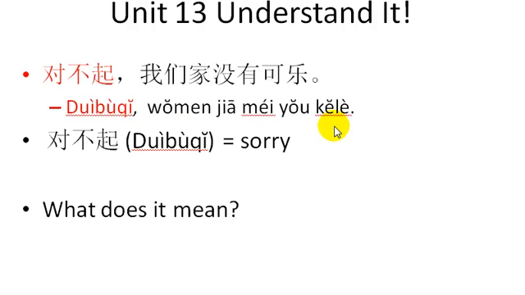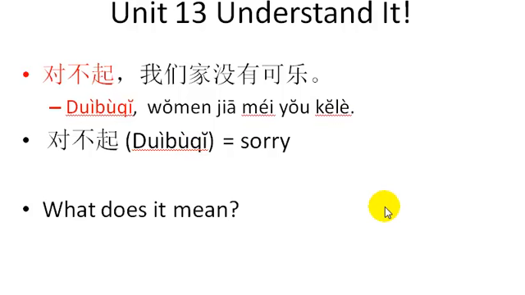So Gao Xiaoyan responds, 对不起. This is a very important word that you are finally learning in Unit 13. 对不起 means sorry. This is how you say sorry. So Xiaoyan says, 对不起,我们家没有可乐. That sounds kind of funny, right? What is she saying here? Now, if you translate this directly into English, it's going to sound very funny. So try and translate it into what you think is proper English.